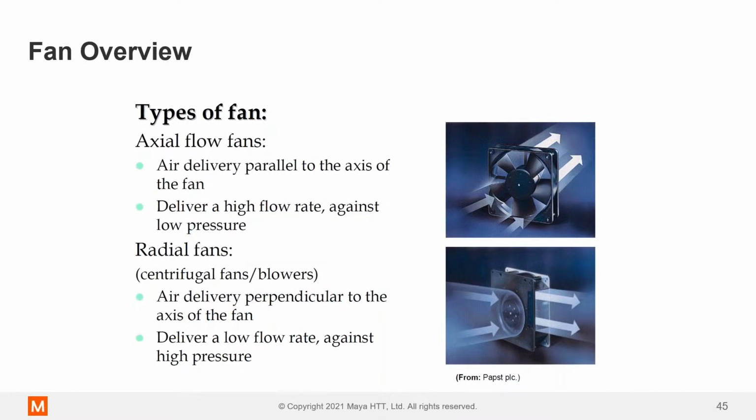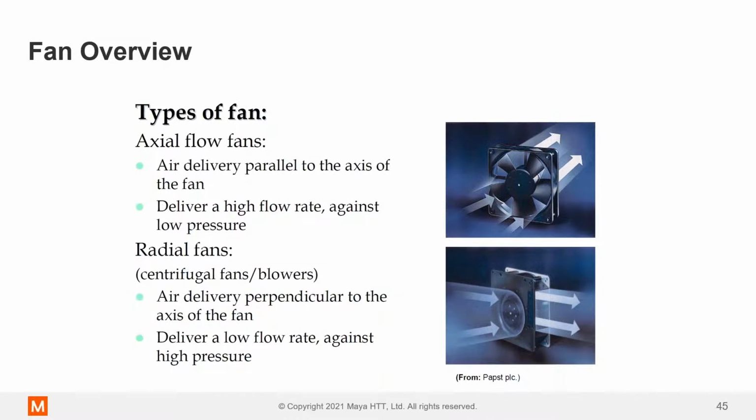There's a couple of types of fans. Axial flow. These are the ones that we're most familiar with. They're thin. They move air. They come in one side and go out the other side in the axial direction. There's no direction change there. And they can deliver a high flow rate against a low pressure. Okay, and we'll talk about this a bit more in a second.